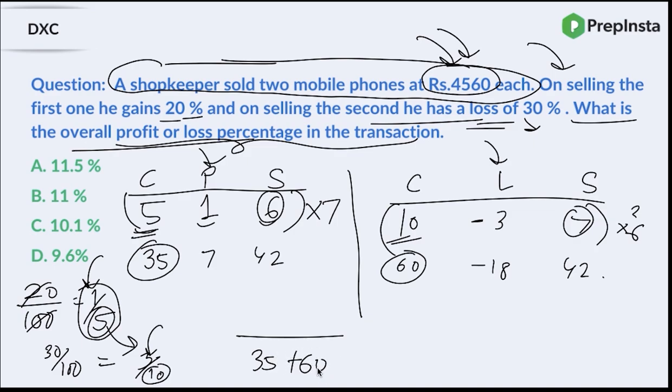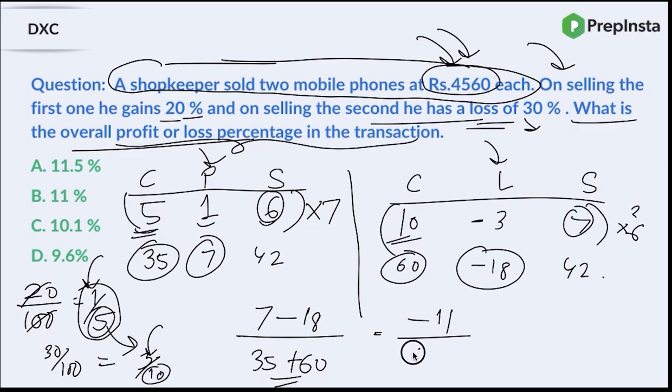Yes. So 35 plus 60 is the overall cost price. And what is the overall profit and loss in the case? So in the first case, you have a gain of 7. And in the second case, you have a loss of minus 18, right? So minus 18. Yes. So what is the overall gain or profit? Minus 11.